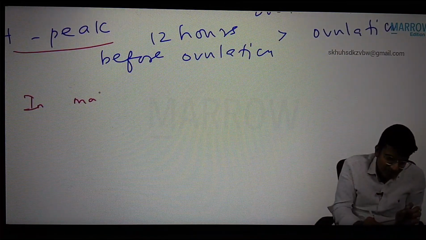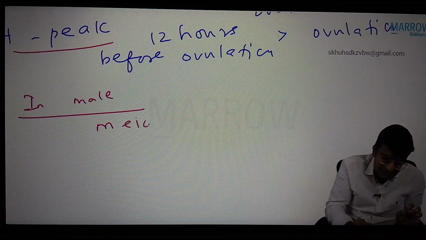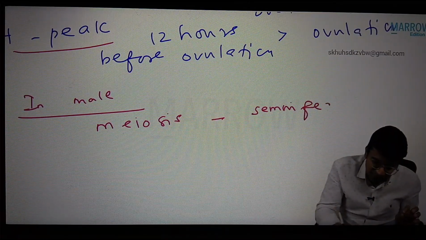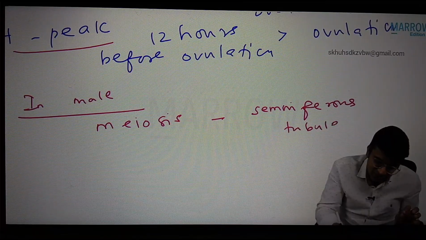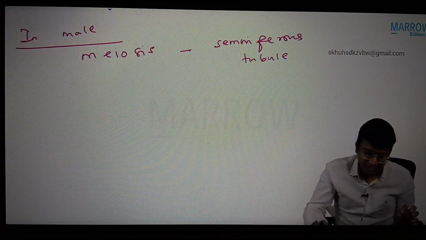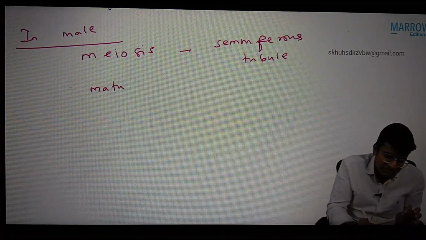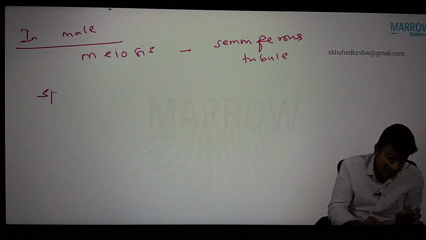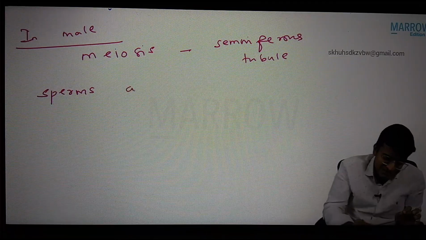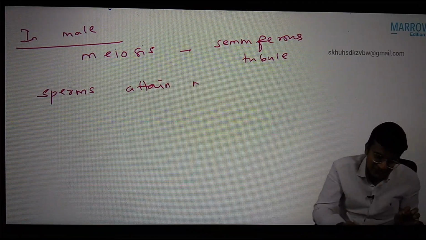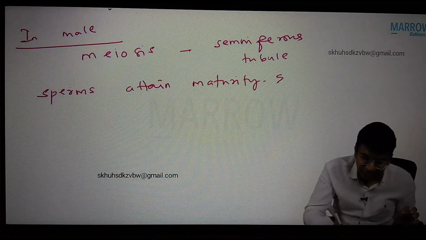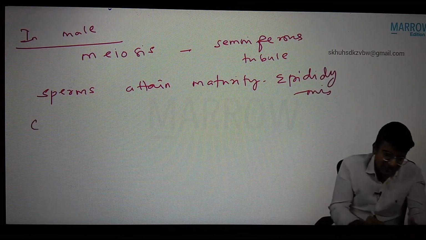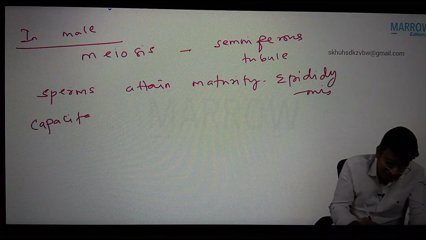In male, meiosis occurs in the seminiferous tubule. Next, maturation of sperms. The sperms attain maturity in the epididymis. Okay.